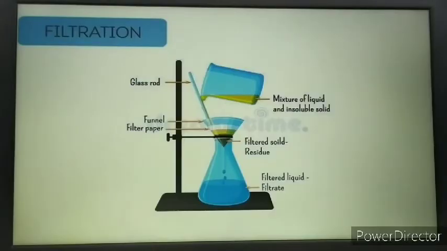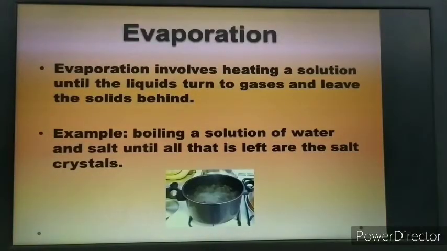Now, the next method which we have to discuss is evaporation. What is evaporation? A solid separates from a solution when the solvent, that is the liquid in which solid is dissolved, is evaporated. So this method is used in the cases where the mixture contains soluble solid particles.